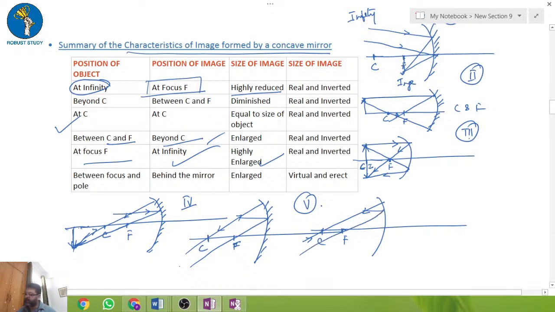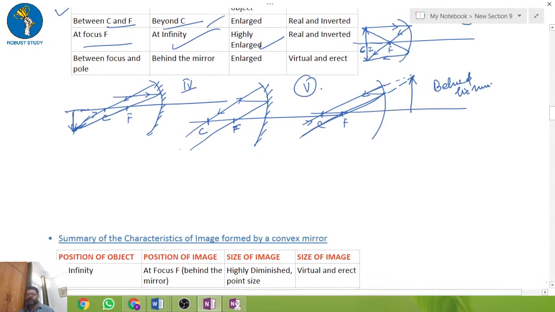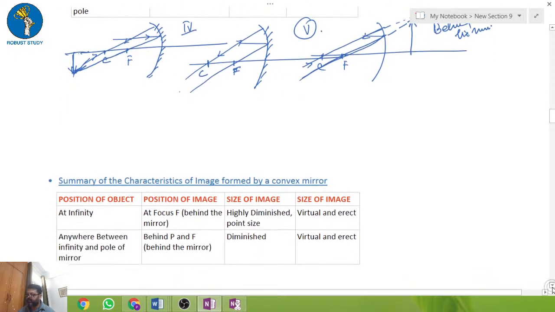When you extend this, it will form here, so the image is behind the mirror. For an exactly neat picture, I made some graphics to revise with you, but please follow your NCERT or any reference book you are using. A lot of books are very good; Pradeep is a very good book, so use that one.